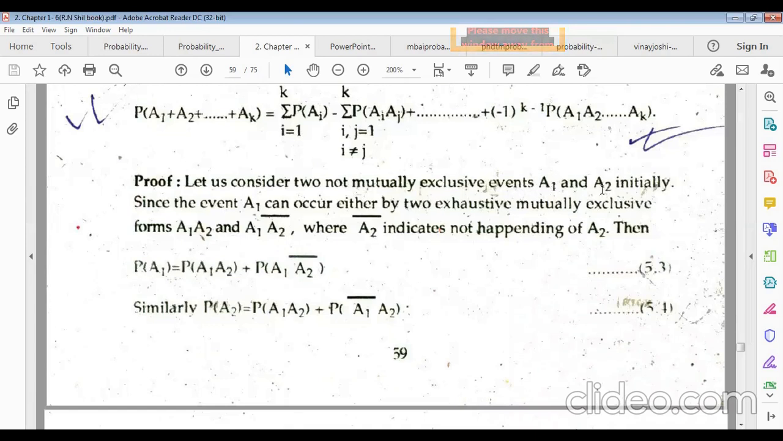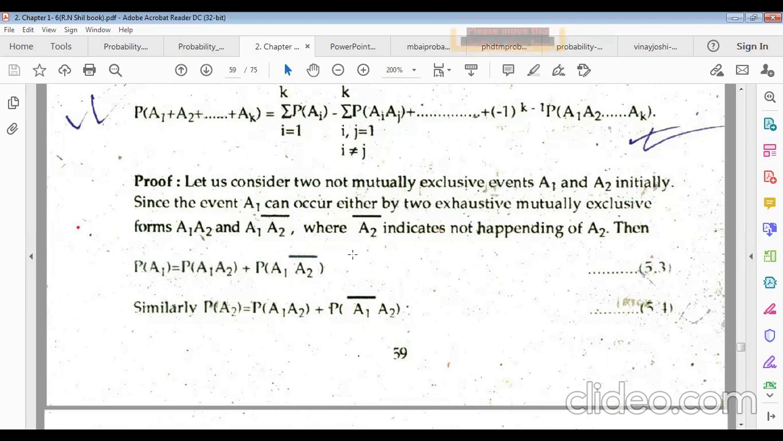One is A1 and the other is A2 initially. Since the event A1 can occur in either of two exhaustive, mutually exclusive ways: A1 and A2 happening altogether, or A1 happening but not A2, where A2 bar indicates not happening, the complement of A2. Then the probability of A1 will be the probability of A1 and A2 happening plus the probability of A1 happening but not A2 happening.